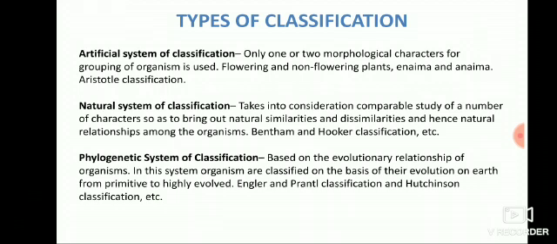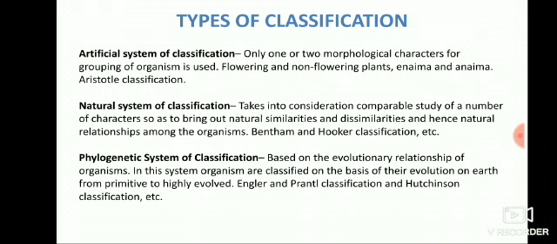Okay, and coming to the natural system of classification, it takes into consideration a comparative study of a number of characters so as to bring out natural similarities and dissimilarities and hence natural relationships among the organisms. Bentham and Hooker classification is a natural system of classification in which there is a comparative study of a number of characters, not only morphological characters but also physiological and genetic characters, and they come to a conclusion with the natural similarities and dissimilarities.